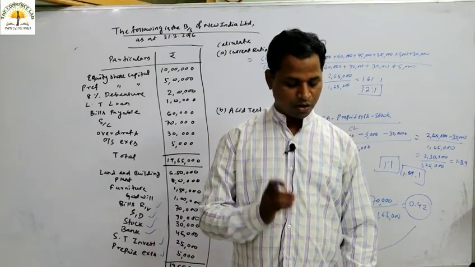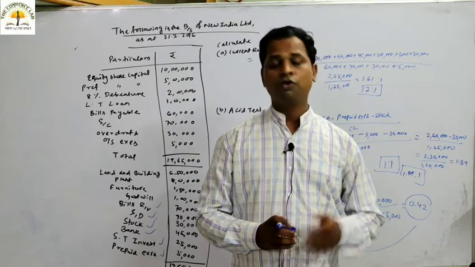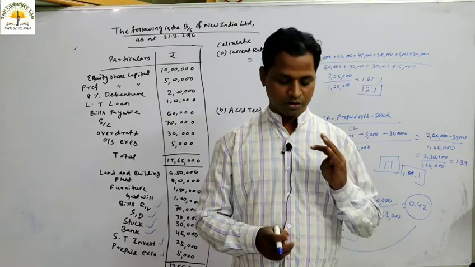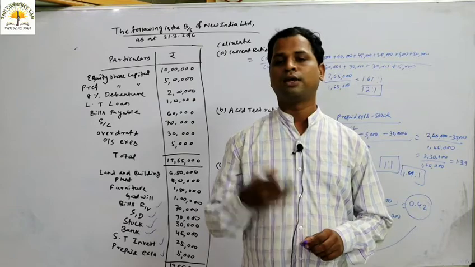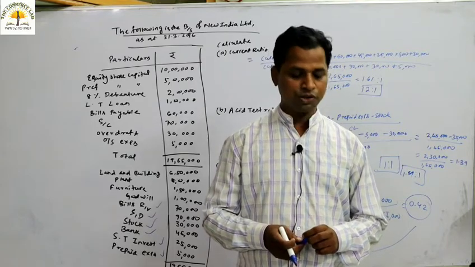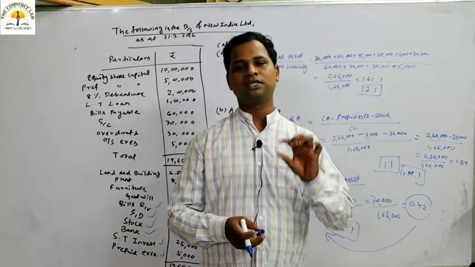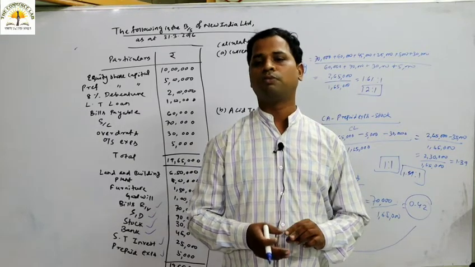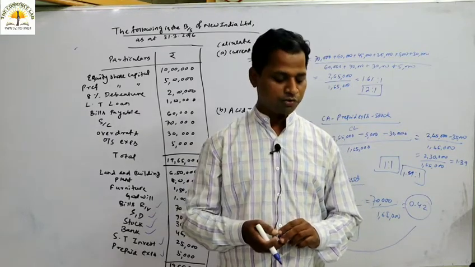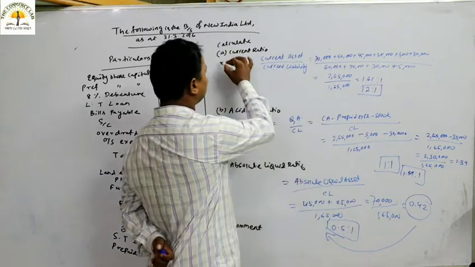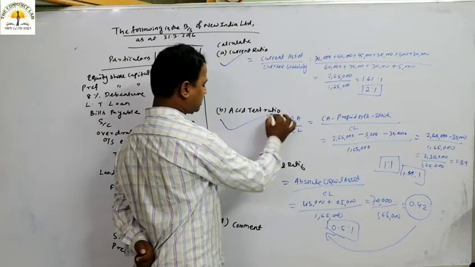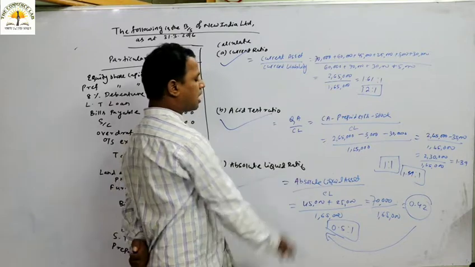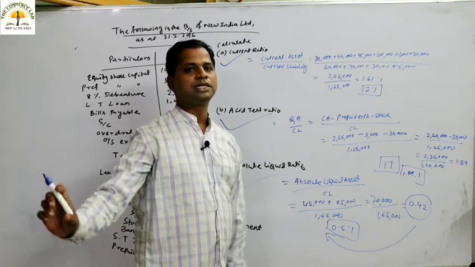So this is all about this particular problem, where we calculated the current ratio, quick ratio as well as absolute liquid ratio to check the short term solvency position or liquidity position of the organization, where the current ratio is calculated, the acid test ratio is calculated, and the absolute liquid ratio is calculated.